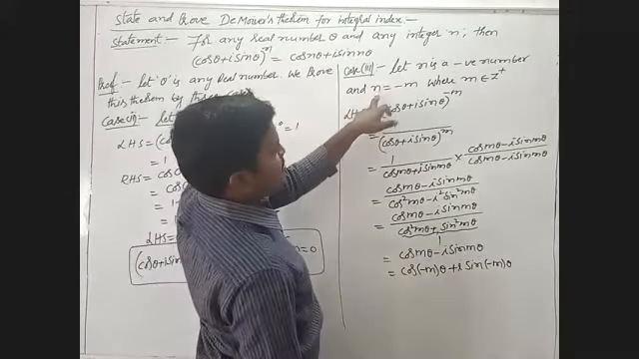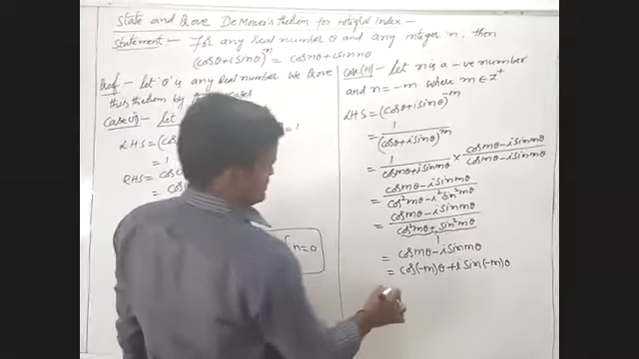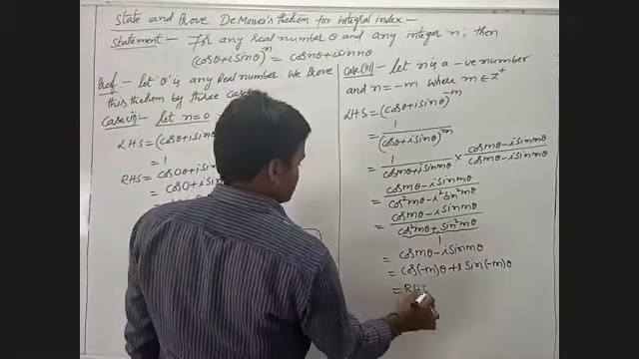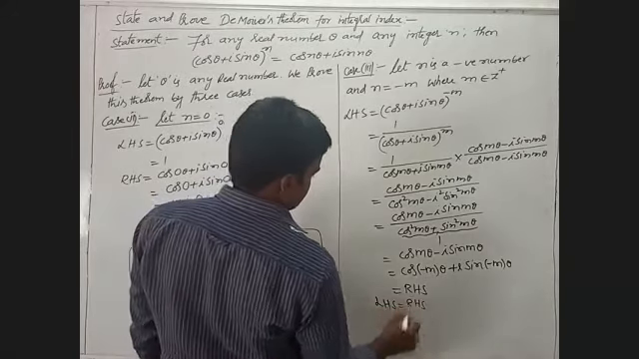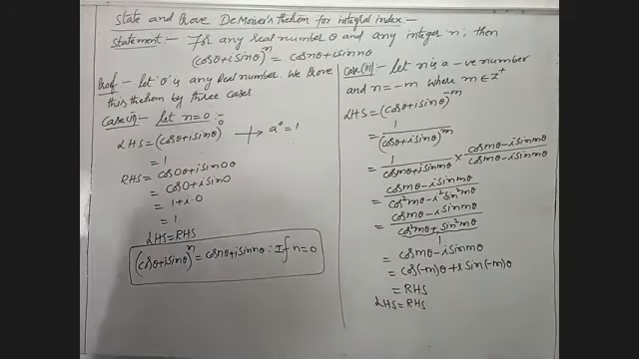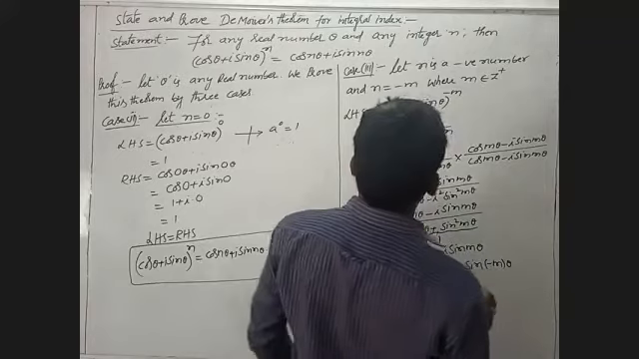Taking n is equal to minus m, when it is satisfied, the given RHS is there, so LHS is nothing but RHS. Here also we will take one more step.